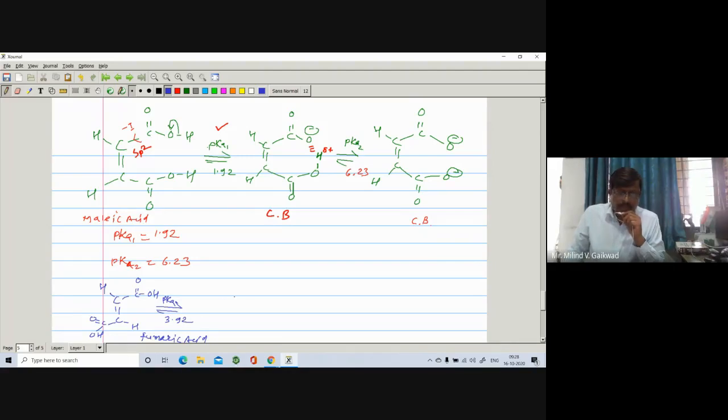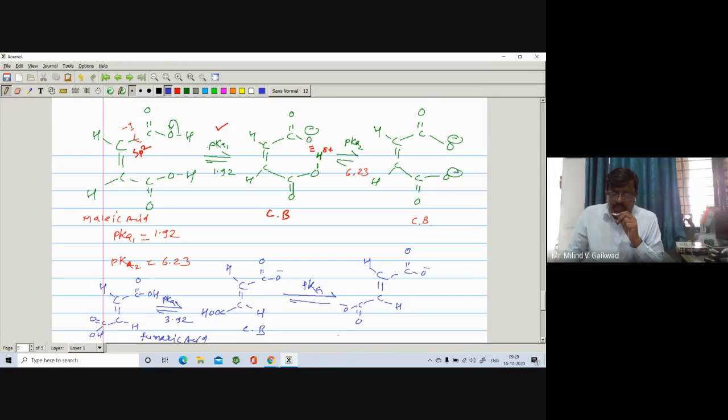It dissociates, and you get double bond C, with O minus first, and the remaining part as it is, H and H, and the COOH. The second undergoes dissociation, giving a pKa, and you get the corresponding conjugate base. So here is also C double bond O, O minus, and here C double bond O and O minus, with H and H.